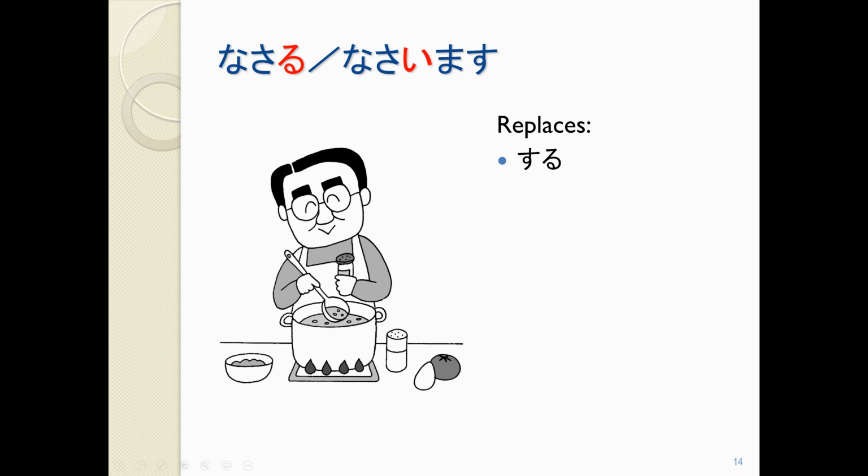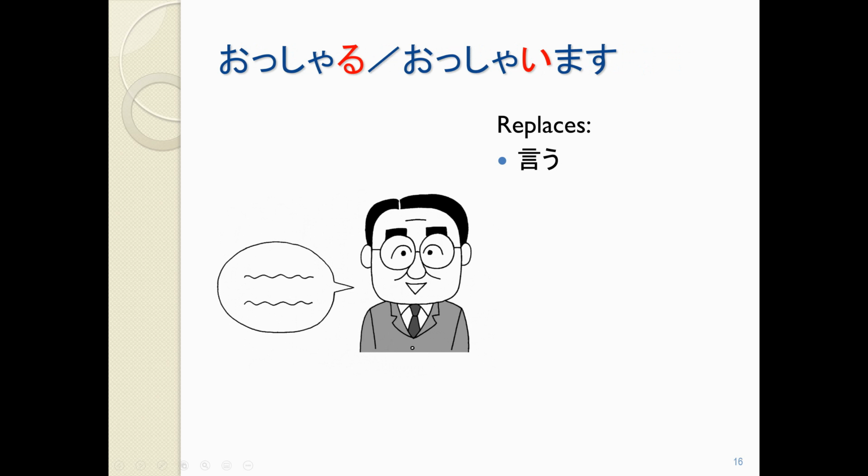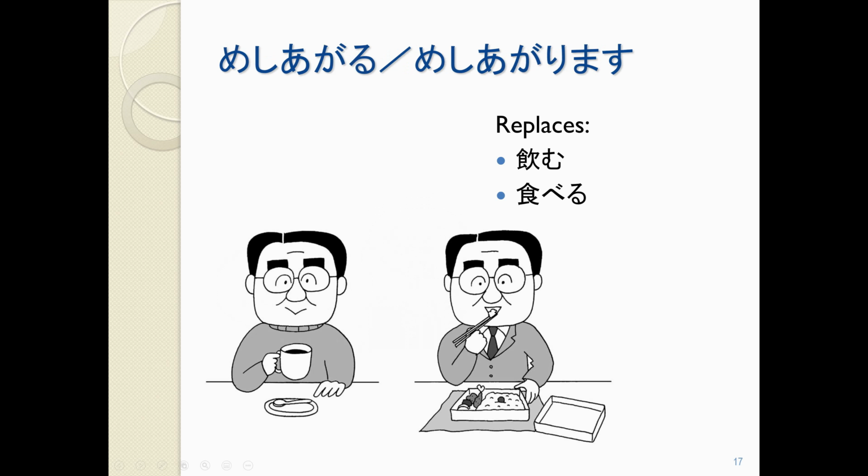The next one is なさる and なさいます. なさる and なさいます go in the place of する. Next is ご覧になる and ご覧になります. ご覧になる replaces 見る. Next is おっしゃる, おっしゃいます. おっしゃる replaces 言う. So once again, おっしゃる is one of the ones that's a little bit weird in mas form, so be careful. おっしゃる, おっしゃいます.